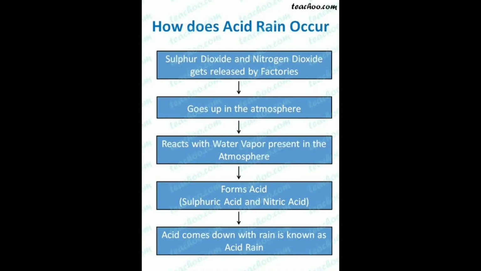Next, how does acid rain occur? Sulfur dioxide and nitrogen dioxide get released by factories, go up in the atmosphere, and react with water vapor present in the atmosphere to form acid. Acid that comes down with rain is known as acid rain.